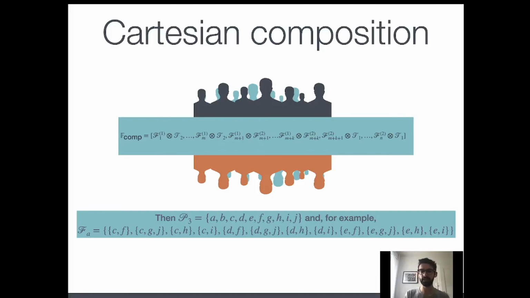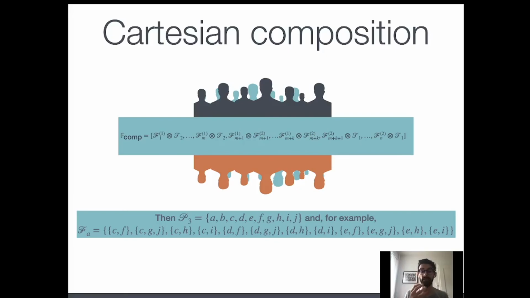Just by applying at each member of this array the symmetric Cartesian composition rule introduced before, between, for example, in the first position, the subjective fail-prone system for process 1, with the tolerated system of the other system, and so on and so forth.